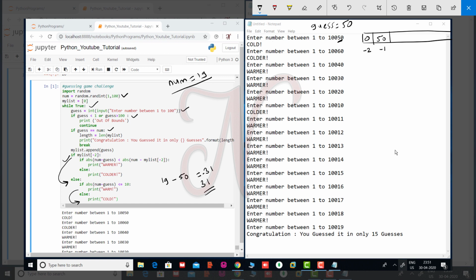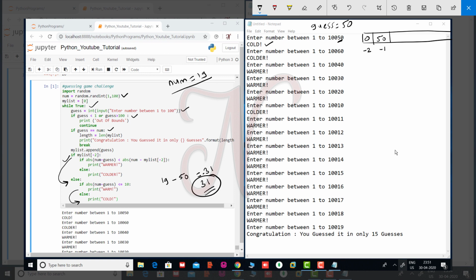See here, this is my first output. Cold means that your number is not within the 10. If your difference is within 10, then output is warm. Otherwise this is cold, which means this number is farther than 10 away.